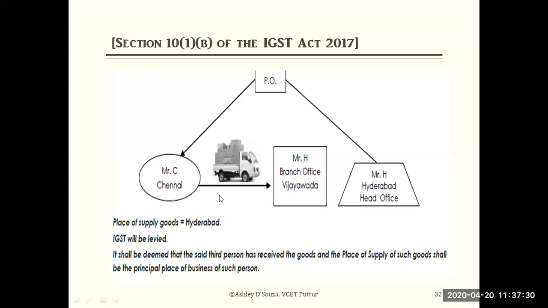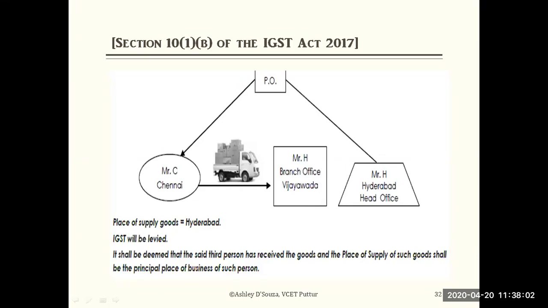So like Andhra, it's like Chennai to Hyderabad. So it's interstate. That's the reason IGST will be levied. Okay, so it is deemed that Mr. H only has received the goods because he is the principal. Even though it has gone to Vijayawada, it is deemed. You can consider it is being ordered by Mr. H.